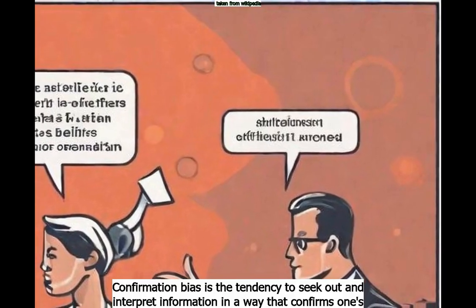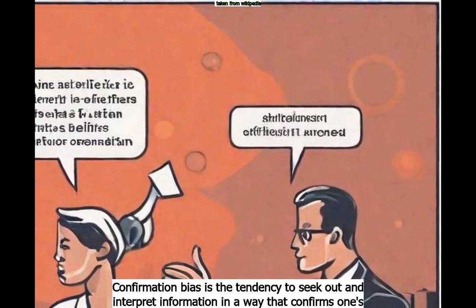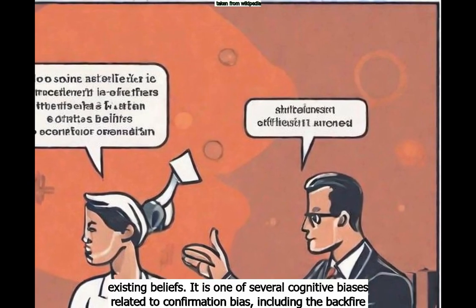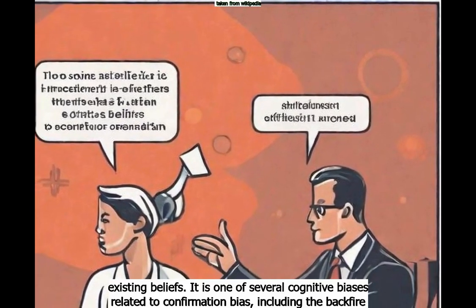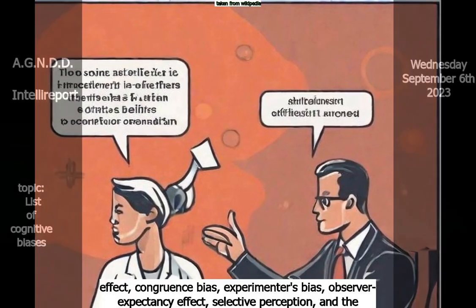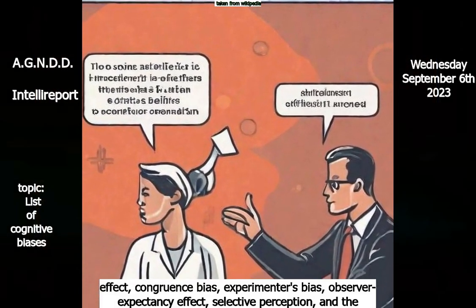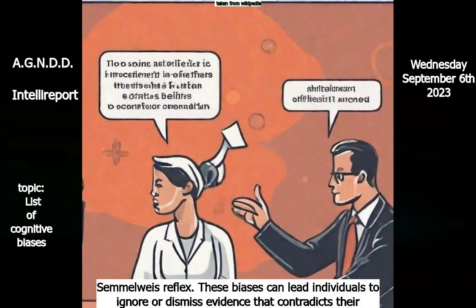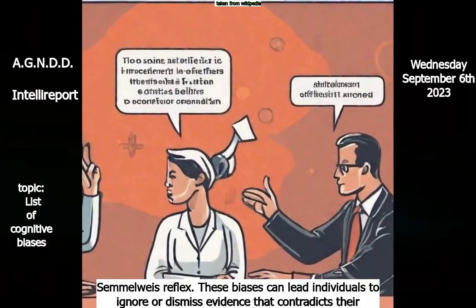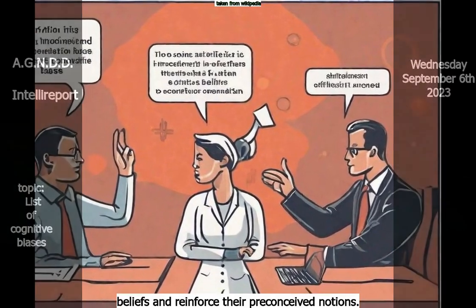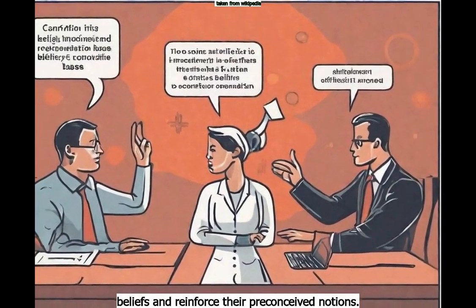Confirmation bias is the tendency to seek out and interpret information in a way that confirms one's existing beliefs. It is one of several cognitive biases related to confirmation bias, including the backfire effect, congruence bias, experimenter's bias, observer expectancy effect, selective perception, and the Semmelweis reflex. These biases can lead individuals to ignore or dismiss evidence that contradicts their beliefs and reinforce their preconceived notions.